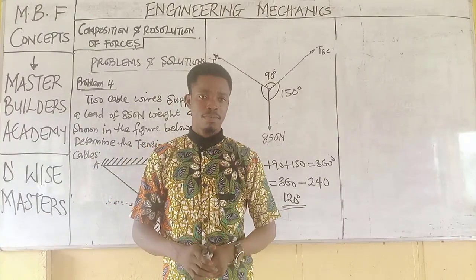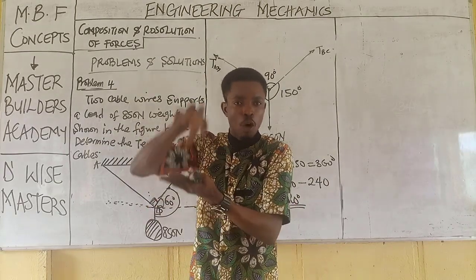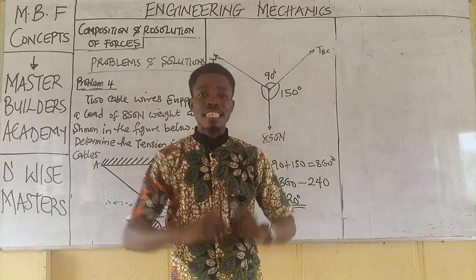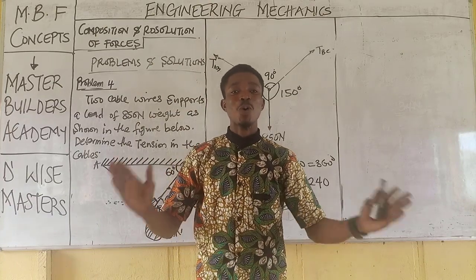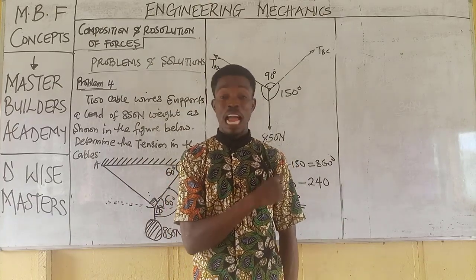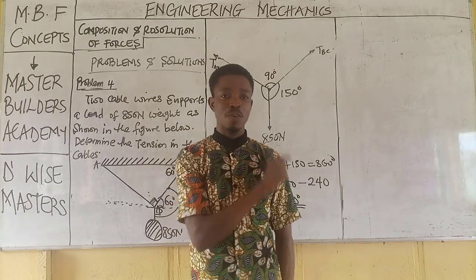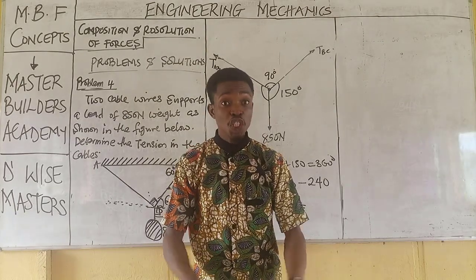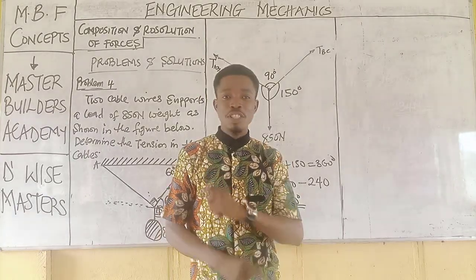You begin to see now that this aspect of engineering mechanics is very, very simple. All that is required of you is to understand principles. I hope I'm opening your eyes and giving you massive values for watching this video. Now let's continue from where we stopped.